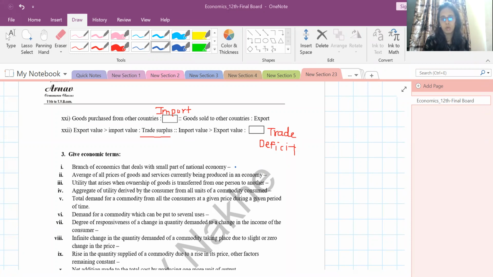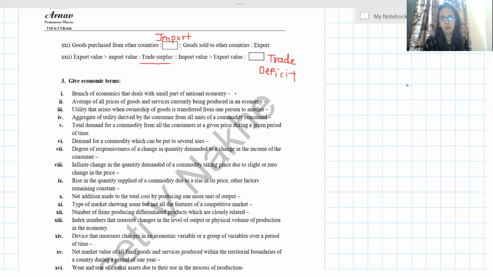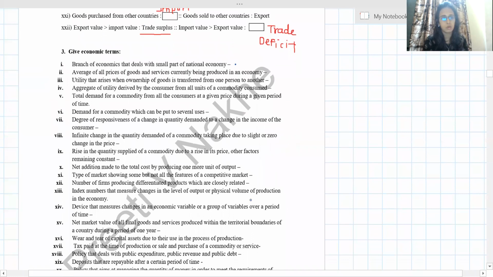The third question is give economic terms. I already told you that each objective question contains 22 questions, so we are going to discuss them here. The first question is: branch of economics that deals with a small part of the national economy. They are talking about microeconomics. So your answer should be